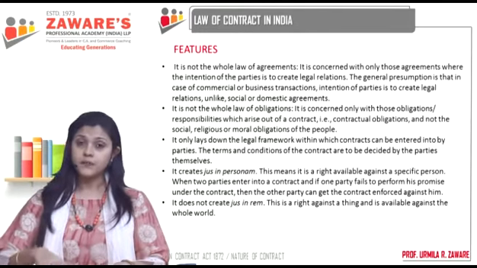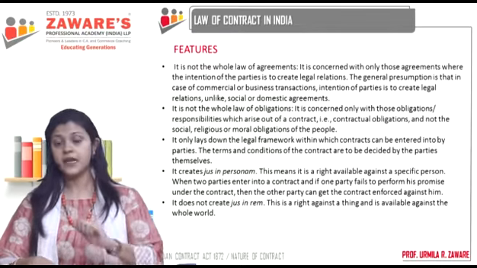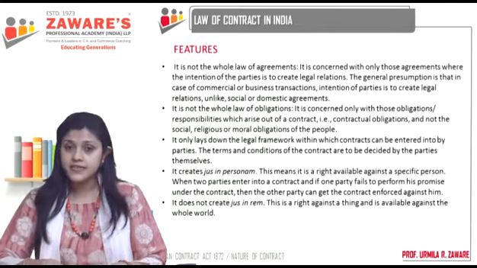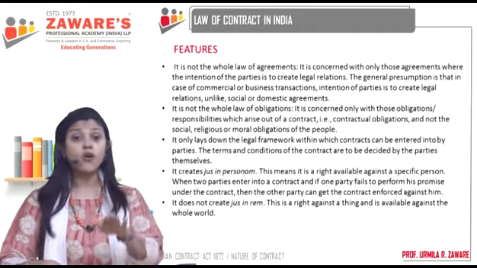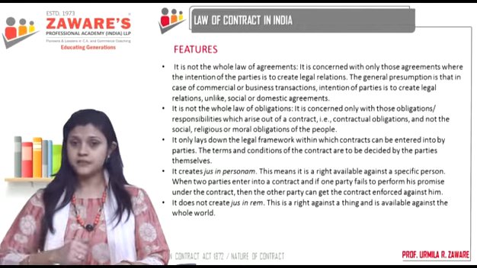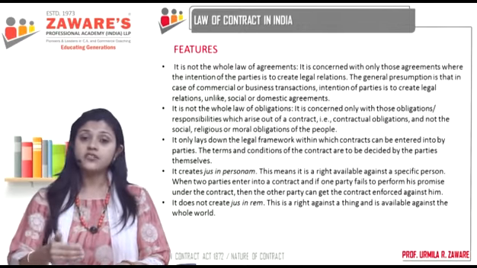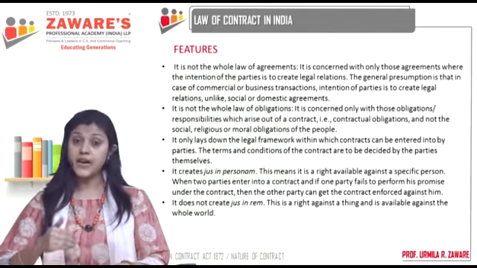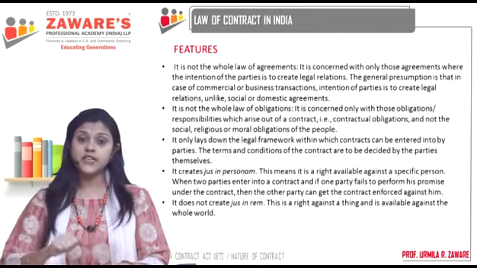Now, here, both of you, the buyer as well as the seller, have certain rights and certain duties or obligations or responsibilities. Okay. Now, what is your right? Your right is that you are going to get the pen from him. But to enjoy that right, what is going to be your contractual obligation?